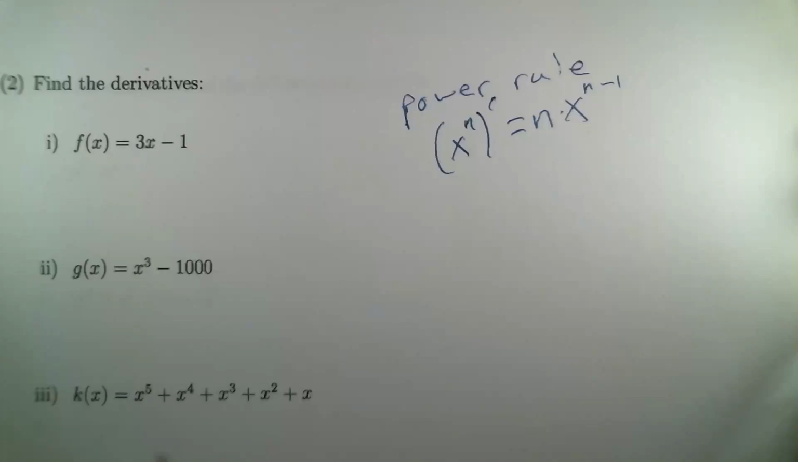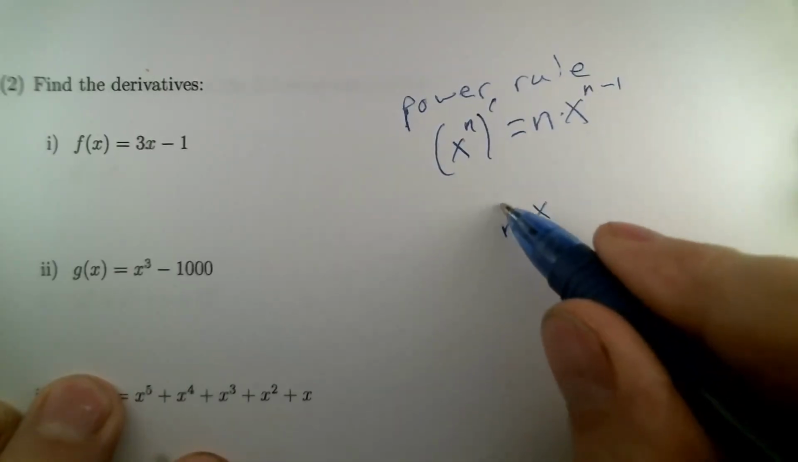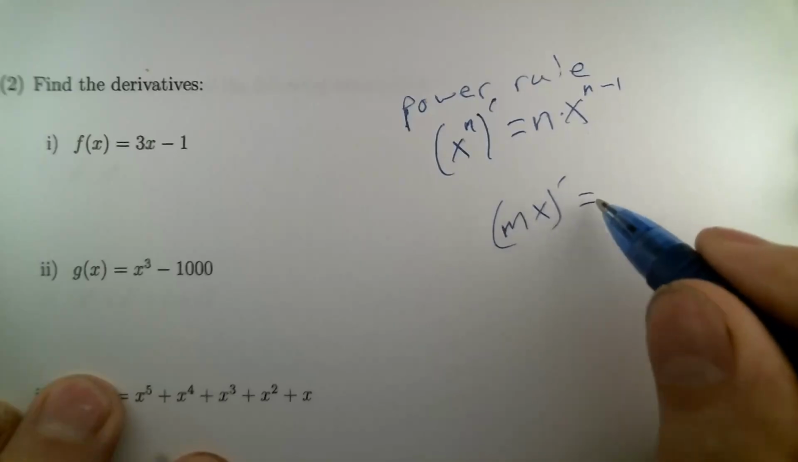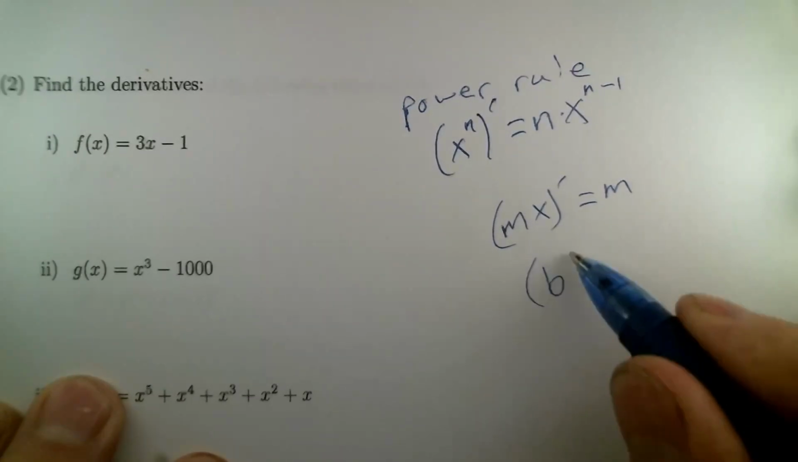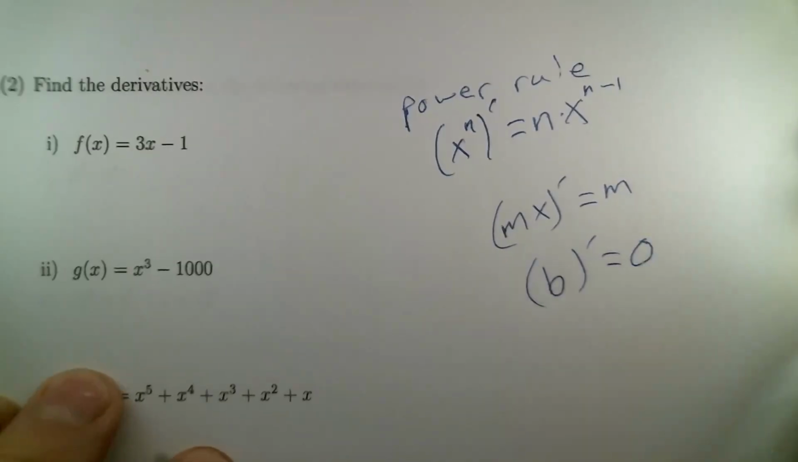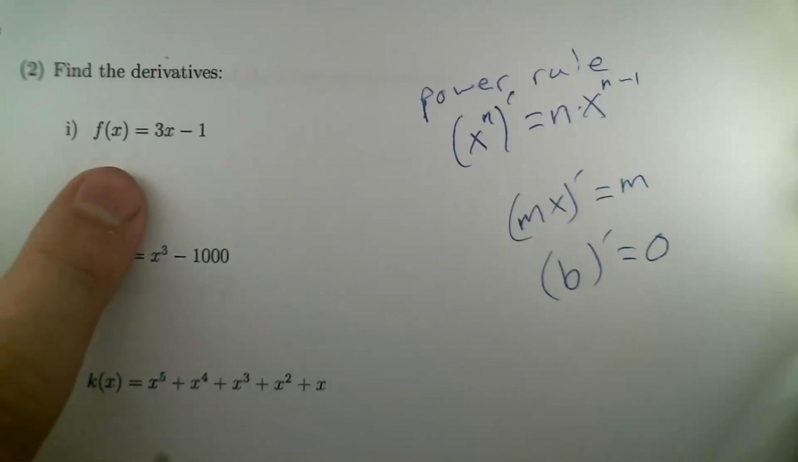The other things I hope are clear to people. If you have constants, their derivatives are 0. And if you have something that's just a multiple of x, the derivative of that is simply whatever the multiplier is. So if I have a multiple of x, and I prime that, I'm just going to get m. And if I have a constant, like the b that you see in a linear equation, that's 0. So those 3 things are ones to keep in mind as we go through these.